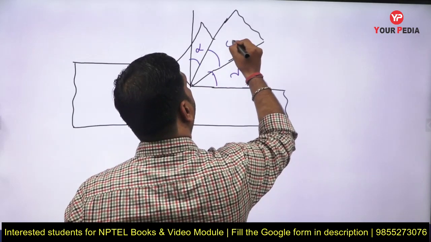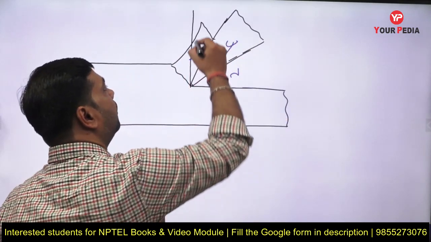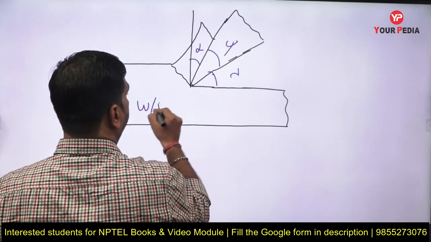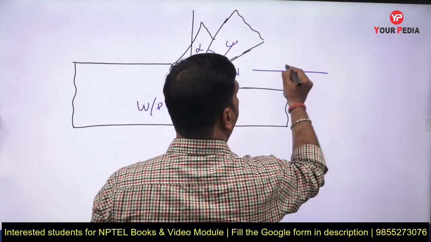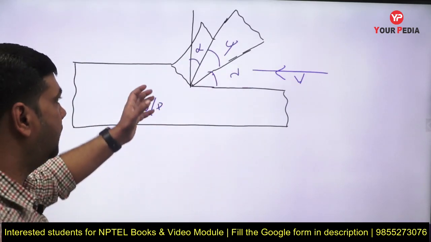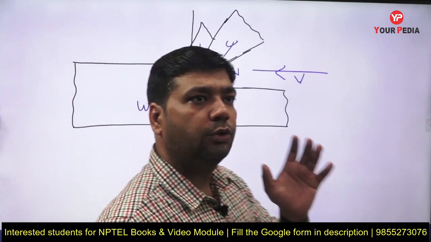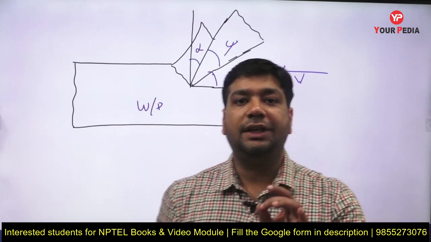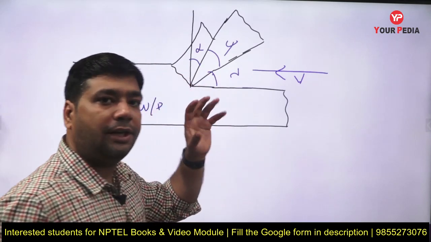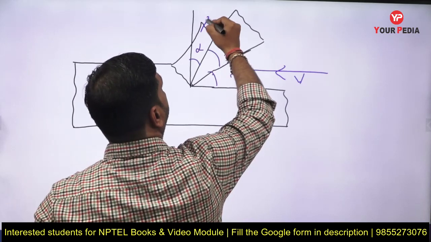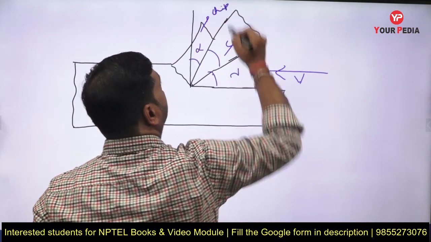This one is the wedge angle, and this is formed as a chip. This is the work piece, and here we have provided the velocity, by which it forms the chip. One thing that differentiates the work piece and the chip is shear deformation. As soon as shear failure happens, the work piece is converted to the chip. So this is a chip.